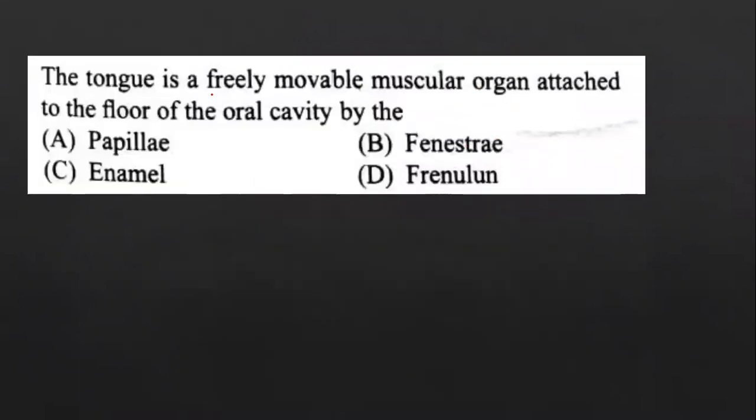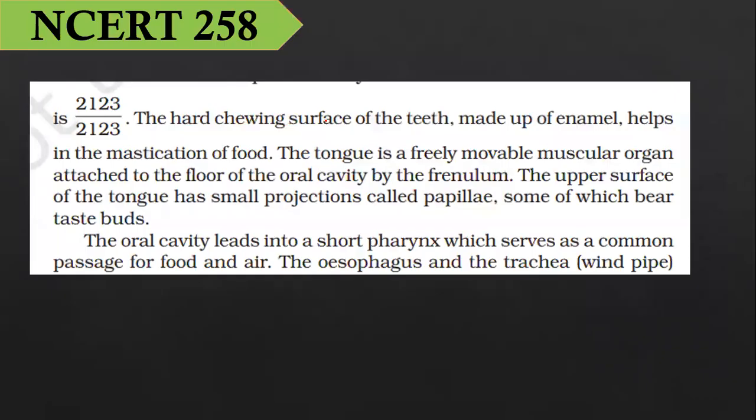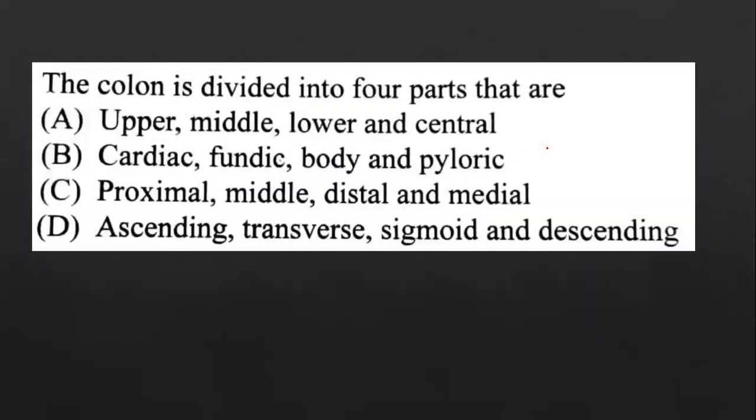Next, very easy question. I'm not wasting time on this. The tongue is a freely movable muscular organ which is attached to the floor of the oral cavity by option D, frenulum. So the tongue is a muscular organ attached to the floor of the oral cavity by a structure known as the frenulum. Direct NCERT statement. The tongue is a freely movable muscular organ which is attached to the floor of the oral cavity by the frenulum. Page number 258 of NCERT.